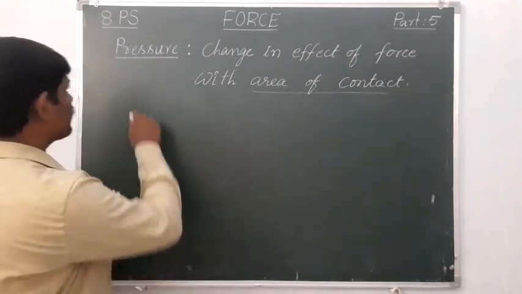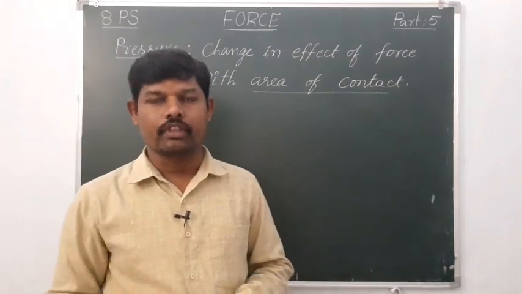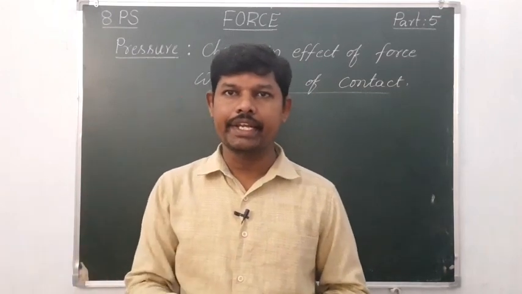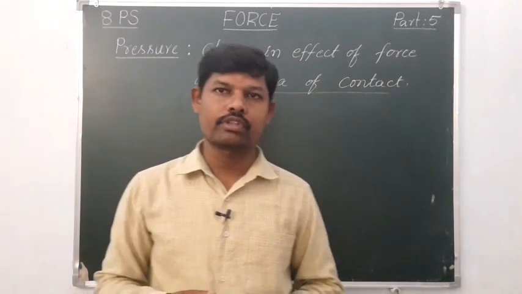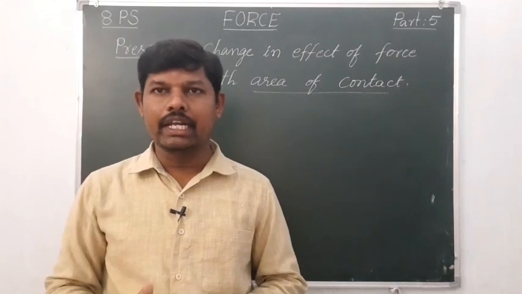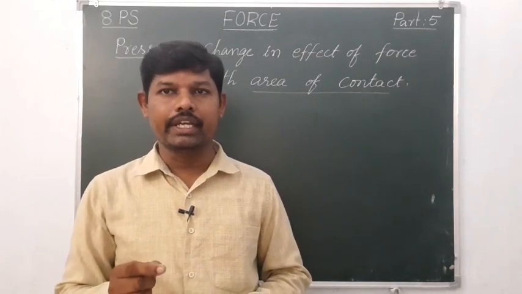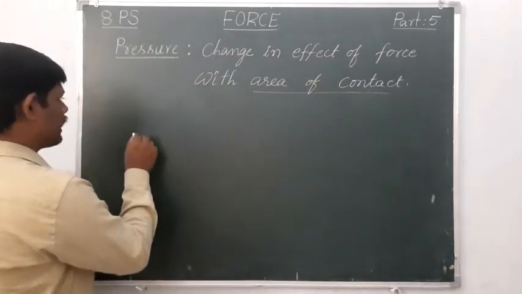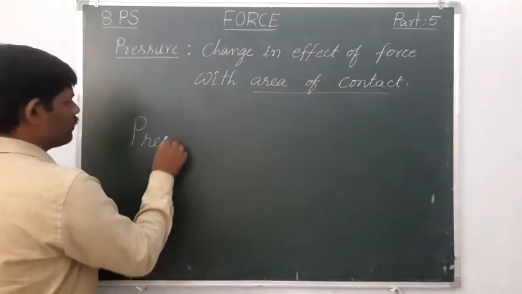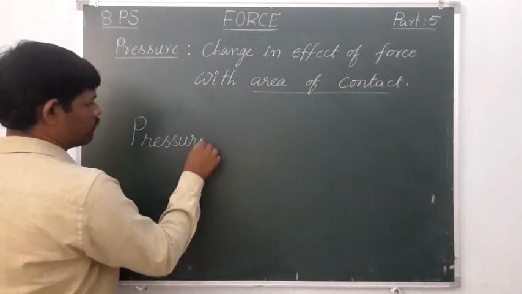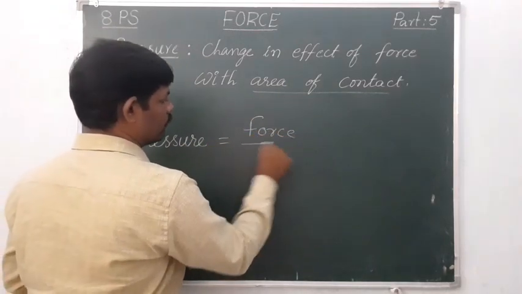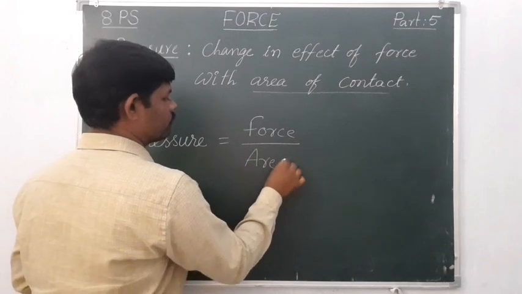What is pressure? Pressure is the force acting perpendicularly on a unit area of a surface. The force acting perpendicularly on unit area of a surface is called pressure. So we can write pressure is equal to force by area.